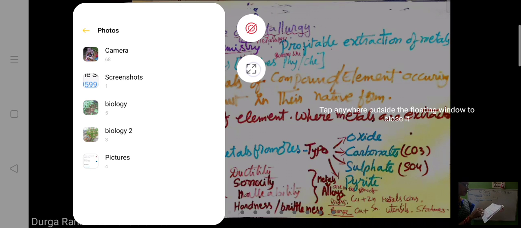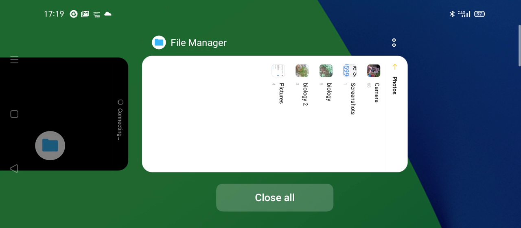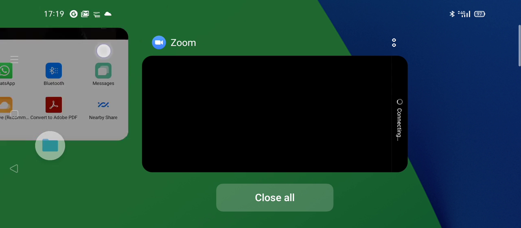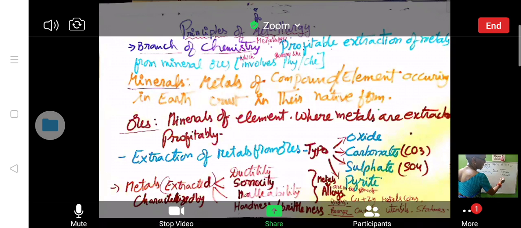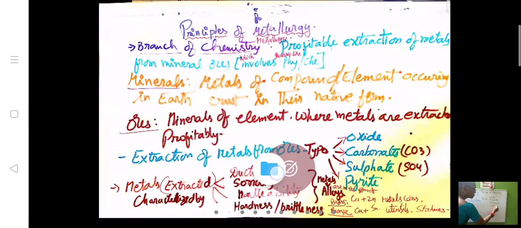Next, you see in the same page they have given extraction of metals from their ores. Different types of ores are available in nature. Number one, oxide ores, sulfide ores, carbonate ores. Pyrite is nothing but a sulfide ore. Next, sulfate ores and halide ores. Ores are of different types.